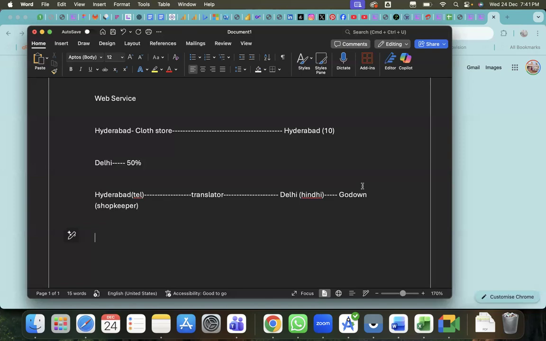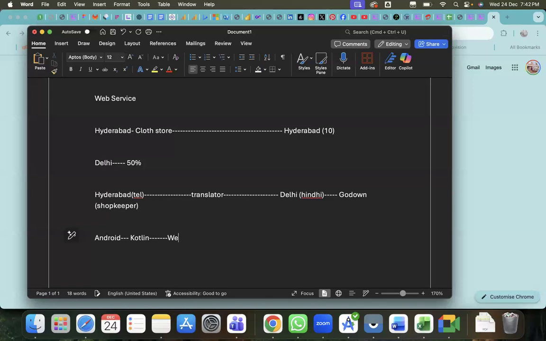Here, see, we are in an Android application, right? So we'll take the Android application. Now what the web service will do, I explained to you. This translator is nothing but your web service. Here we are writing in Kotlin.